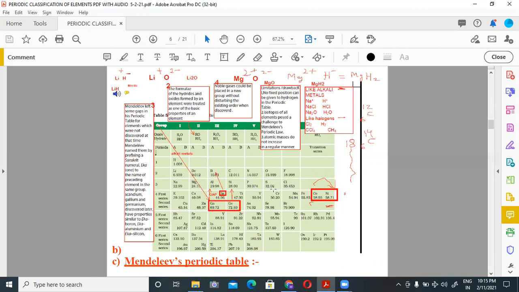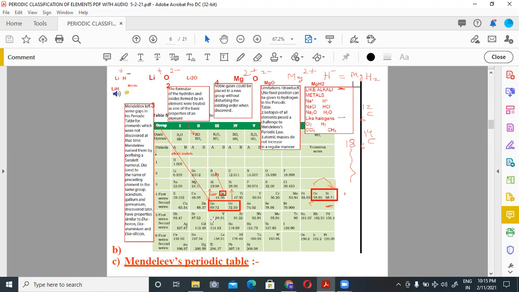Spaces were left vacant to accommodate the elements to be discovered in future. It could predict the properties of elements, which helped in the discovery of new elements. So, the elements which were not discovered at that time, even Mendeleev predicted the properties of those elements according to their position or space vacant in his periodic table.